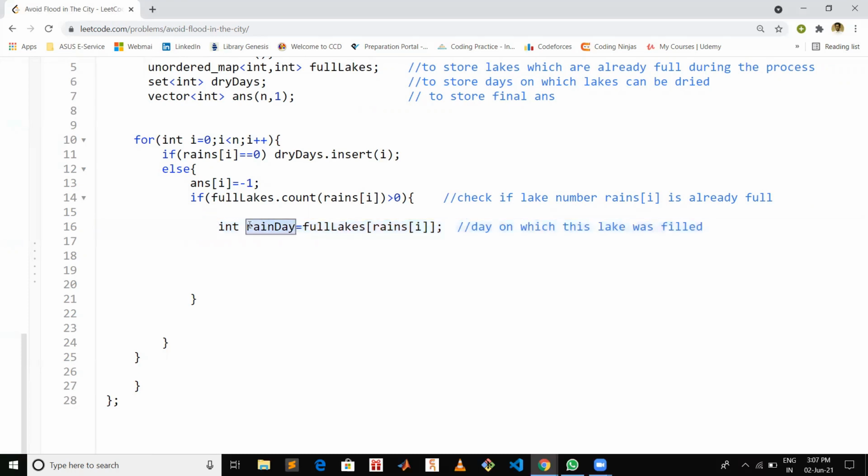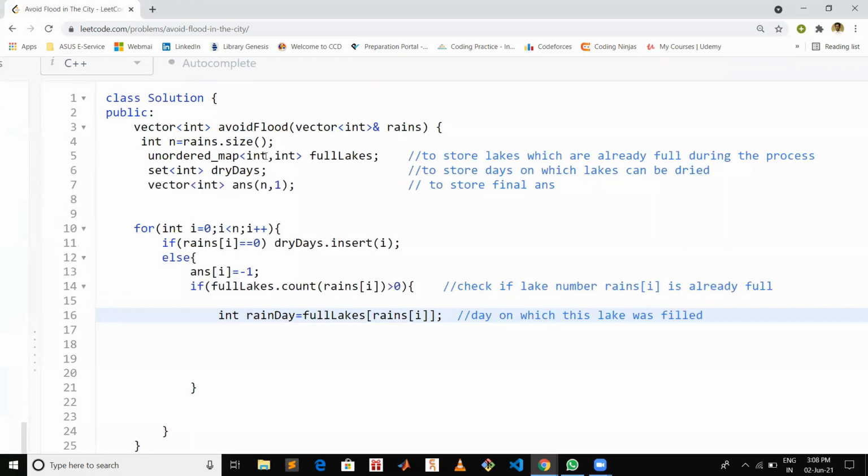Rain day is the day which we are getting from the full lakes unordered map. So basically in the full lakes unordered map, corresponding to the lake number, we will be storing the day on which it gets filled. So in rain day, what is stored is the day on which there was rain on lake number rains[i].